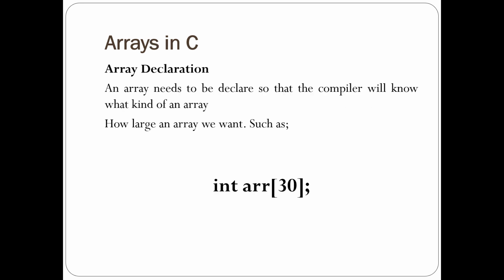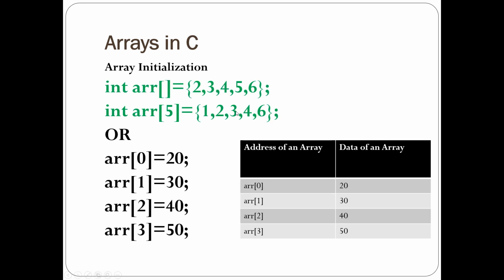Array declaration. How to declare an array? We use int keyword, that this array will be type of integers, then followed by the name of an array. In this case, the name of an array is ARR. Then after inside the brackets you will give the size of an array here. Then after semicolon, here we have the array size 30. So you can also declare your array.